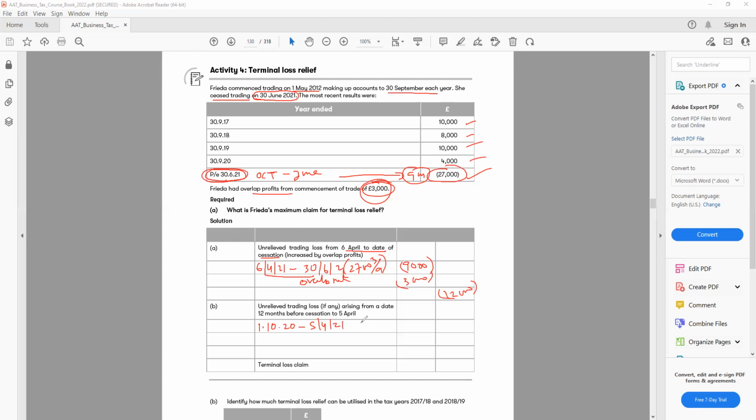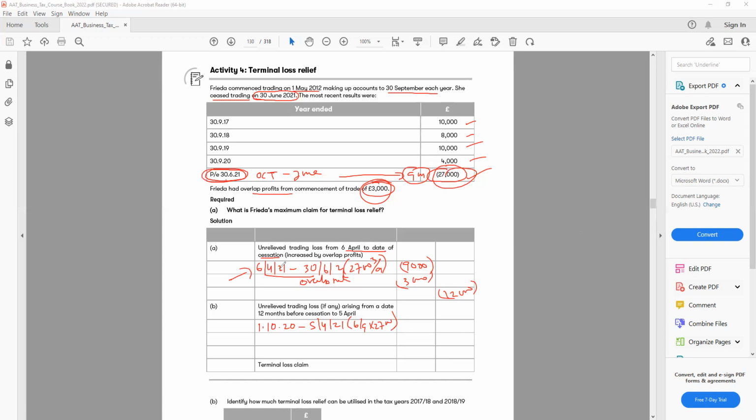So we have 6 months here. So 6 months over 9 months times by 27,000. So this loss is for the 9 months. We know that we have calculated here up to 6 April to 30 June.